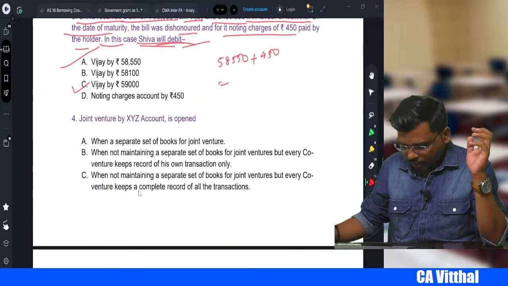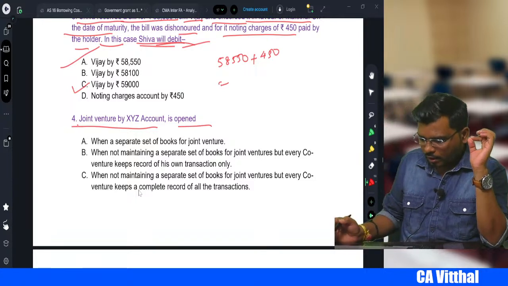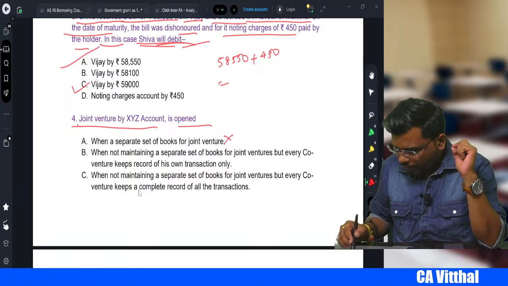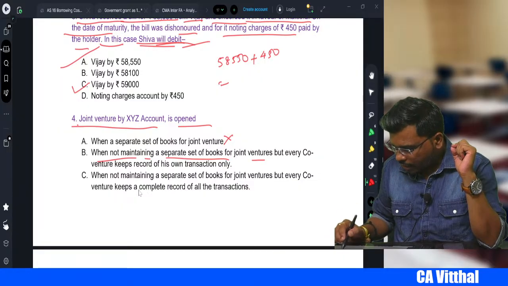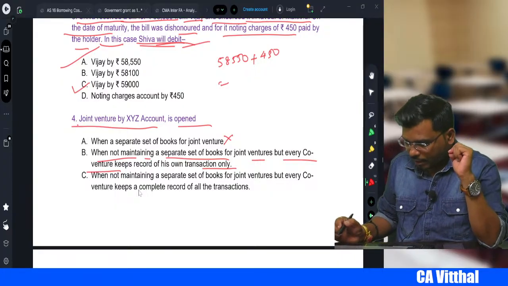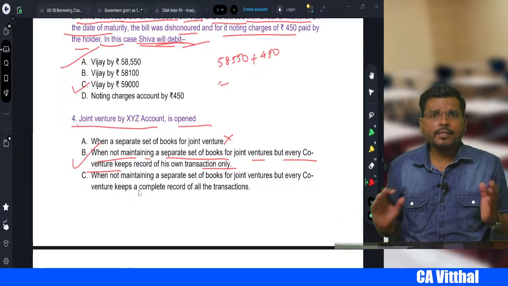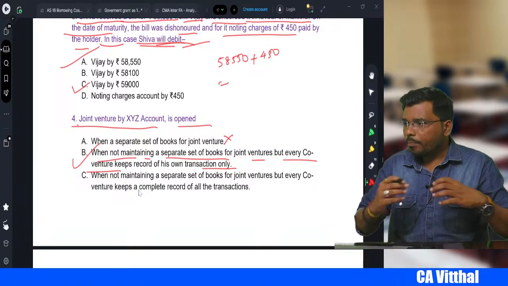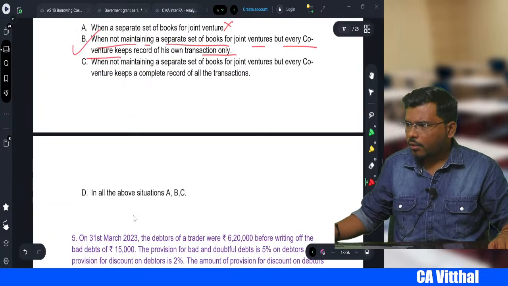Okay. Come to the next one. Joint venture by XYZ account is open. Is open for what? Already we have discussed this one, right? When not maintaining a separate set of books for the joint venture, every co-venturer keeps the record of his own transactions only, right? So which option is correct, sir? Option B. Online students, you can answer, right? Now your knowledge will be tested here, right? So please type your answer in the chat box. I can see, right? Okay.